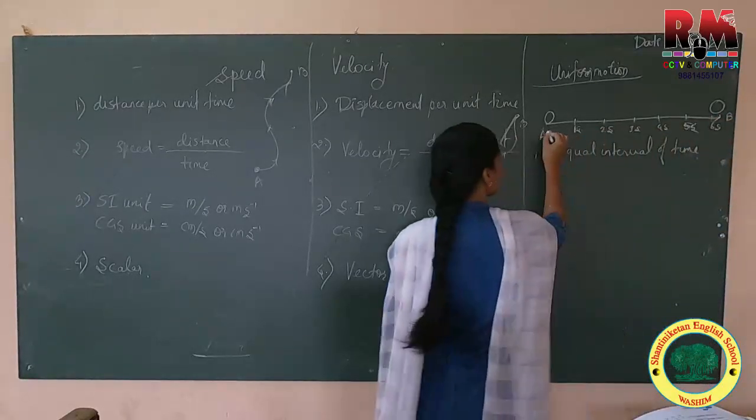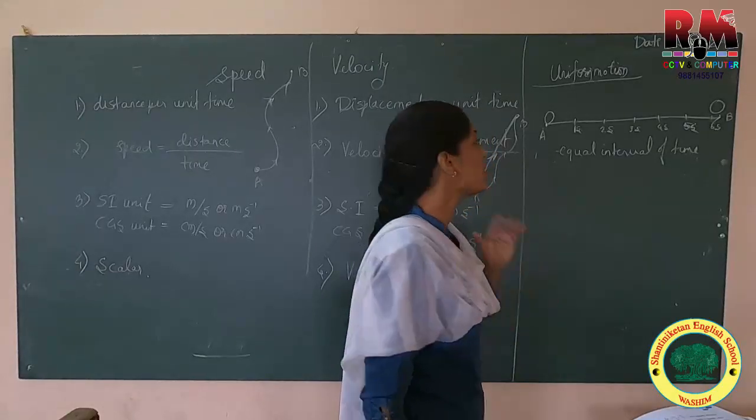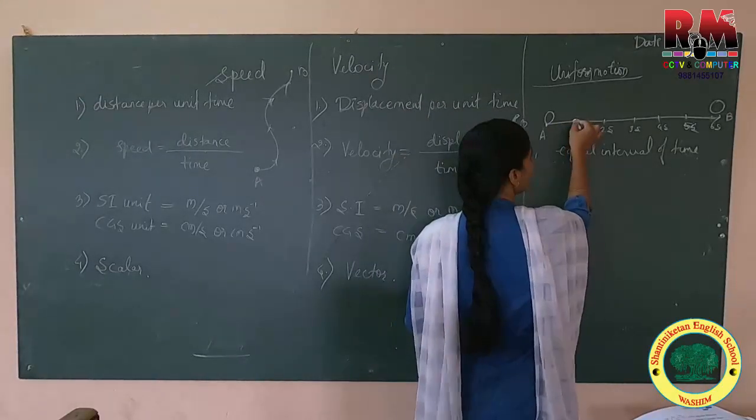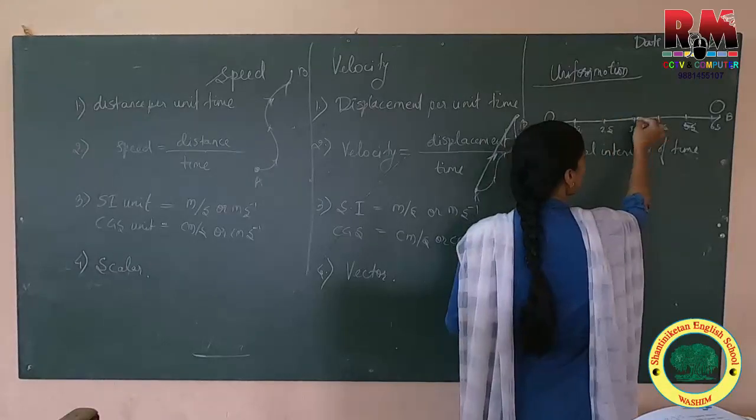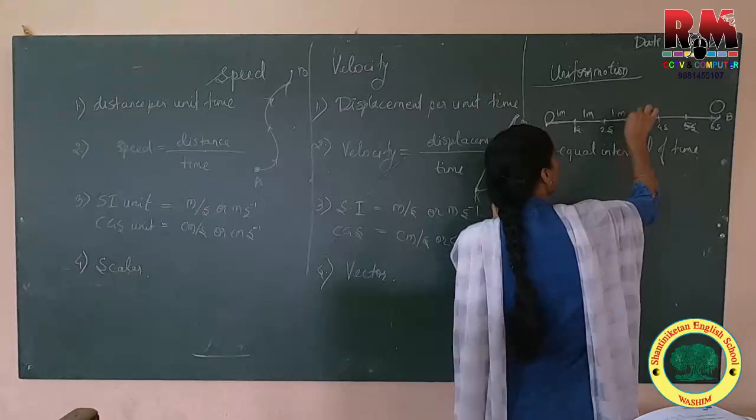So definitely this is 0 seconds, from where we start to calculate the distance covered by the object. Suppose it is equal. You can see here, is it equal? It looks equal. If I measure, it is 1 meter, 1 meter, 1 meter, 1 meter,